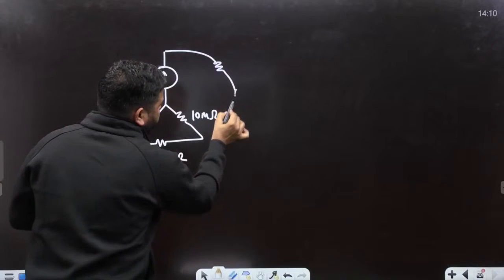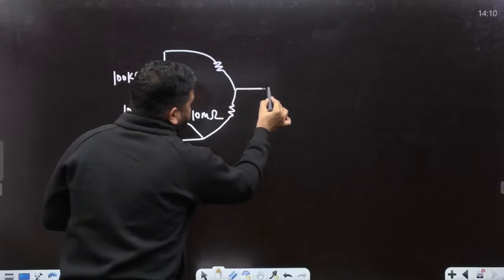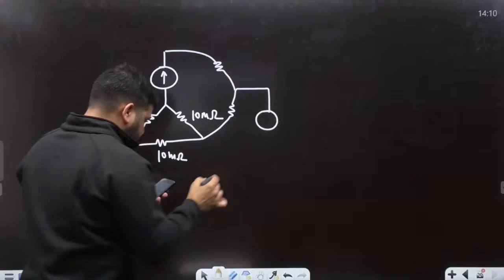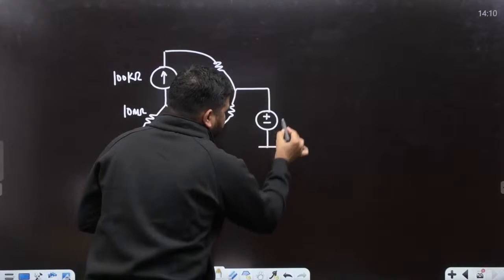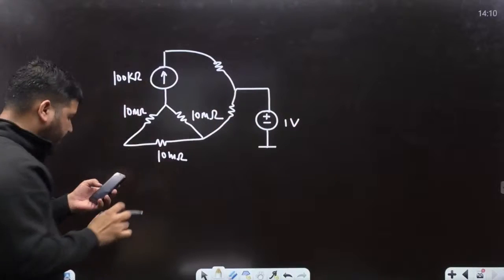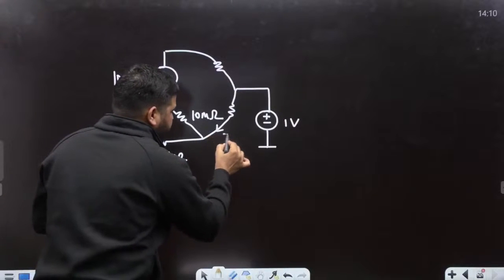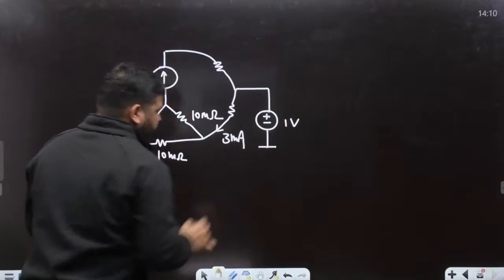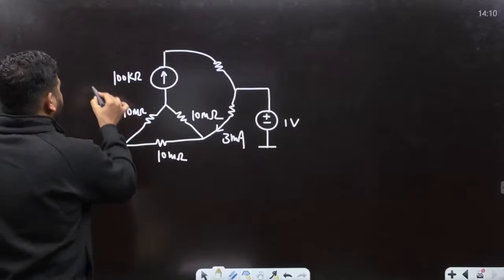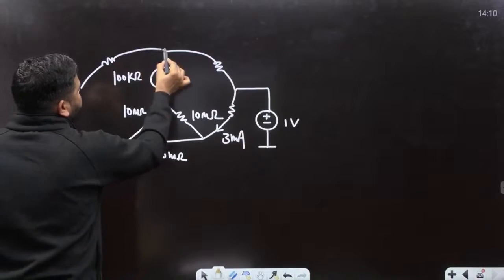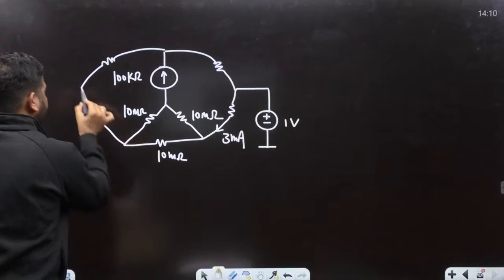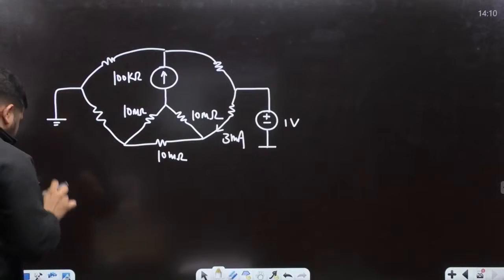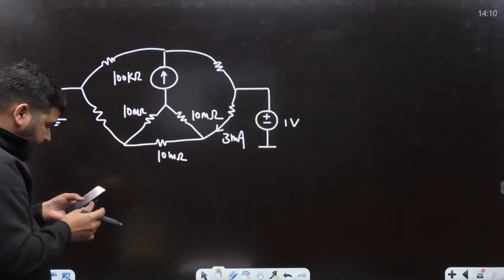There is one branch connected here, and this is a voltage source. I think this voltage source is 1 volt. These resistances are not provided to you, and this current is given as 3 milliampere. On this side again we have 2 resistances. So please confirm whether this question is correct or not.